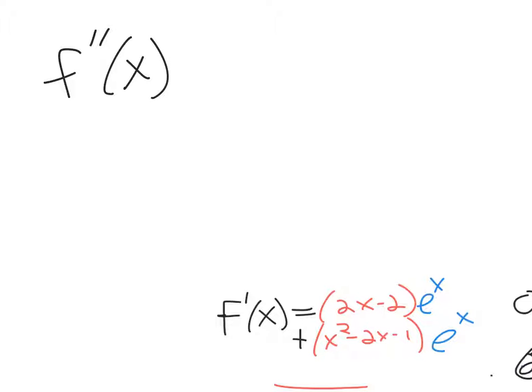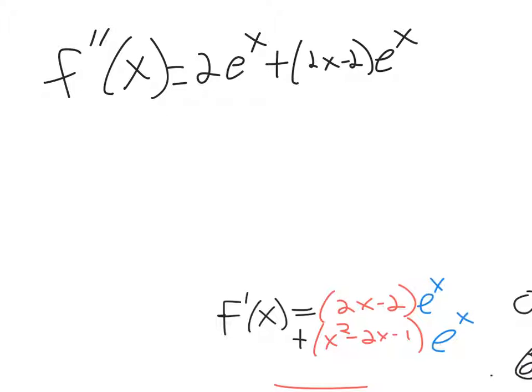We've got to use the product rule, because this in red is one function, this in blue is another function. So for the first term, the derivative is going to be 2 times e to the x plus 2x minus 2 e to the x. The derivative of the first term times the second term kept the same, plus the derivative of the second term, which is just e to the x, times the first function kept the same. So there's the first term.